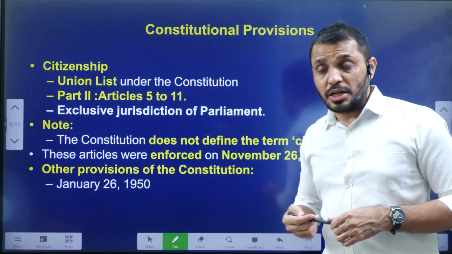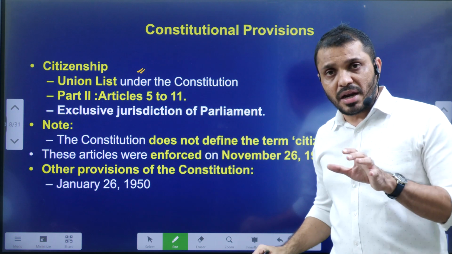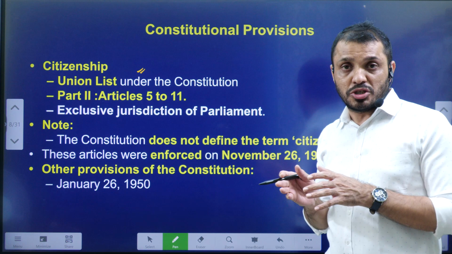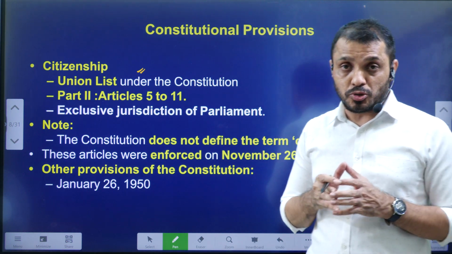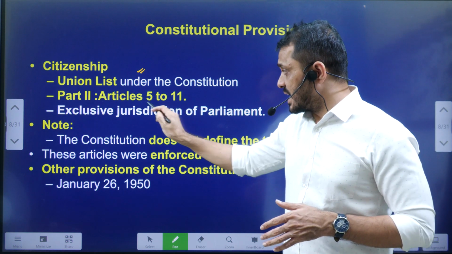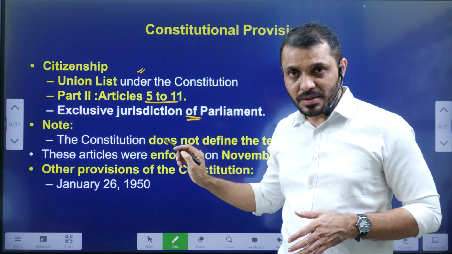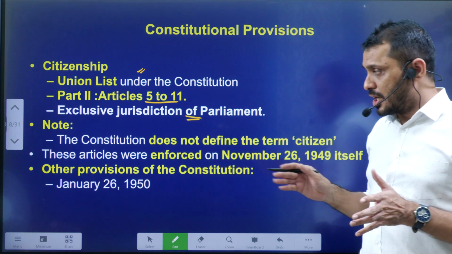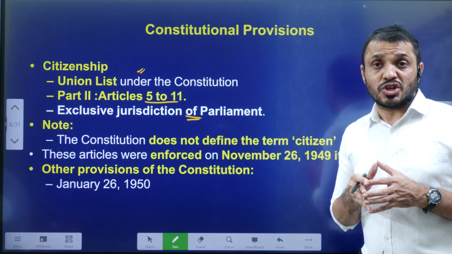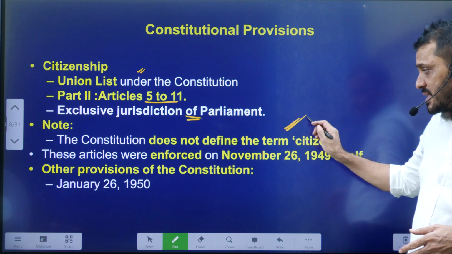Next, citizenship is present in the Union List. That means Parliament can make a law. The citizenship-related provisions are present in Part 2, from Article 5 to Article 11. Only Parliament can make laws exclusively. States cannot make laws. And the Indian Constitution does not define what citizenship means.